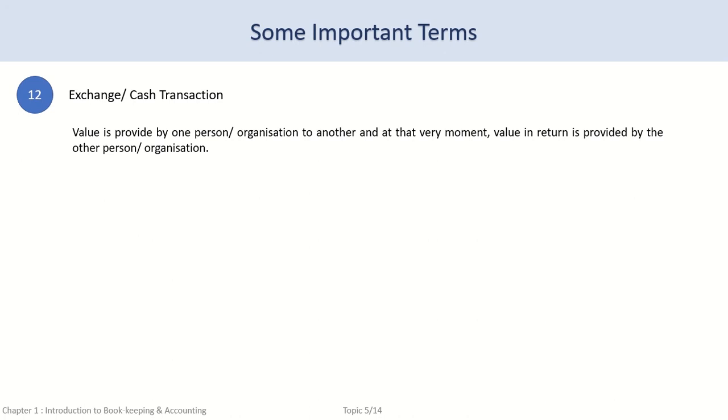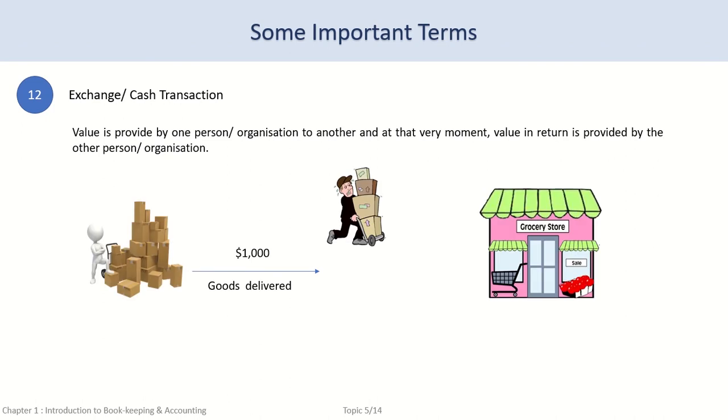For example, in case of a trading business, suppose goods worth $1,000 have been transferred by us. If we receive money for it at the same time, it is an exchange transaction. In exchange transactions, all sales are made for money in return at that very moment before the customer leaves the premise. No money is to be received from the customer in future.